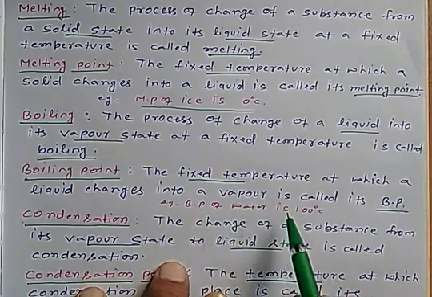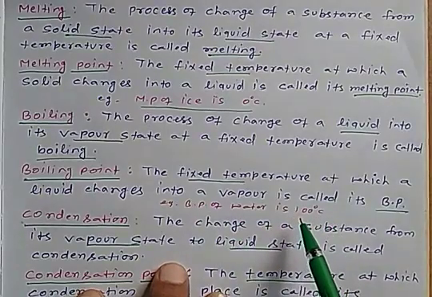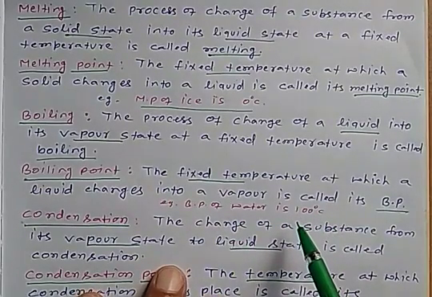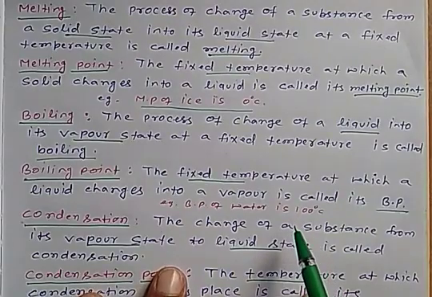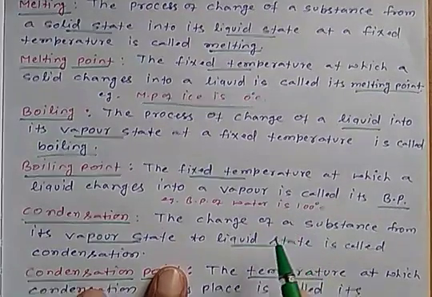So the boiling point of water is 100 degrees Celsius. At 100 degrees Celsius, all water changes into its vapor state.